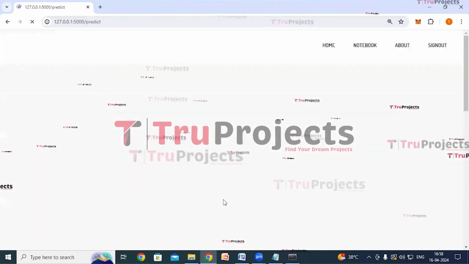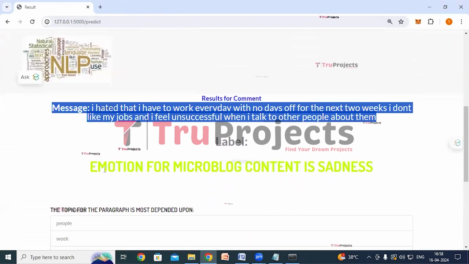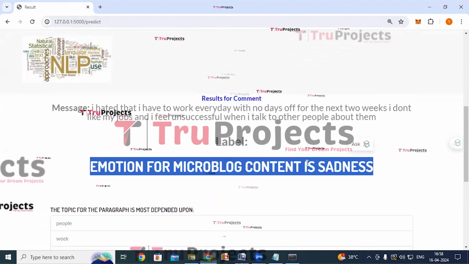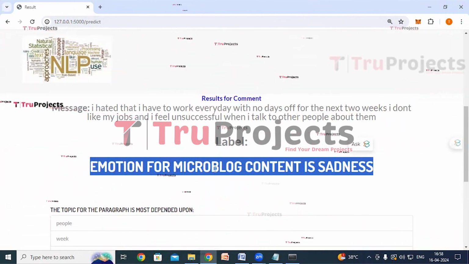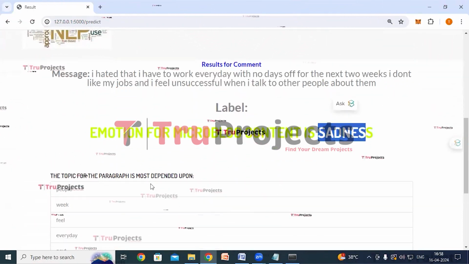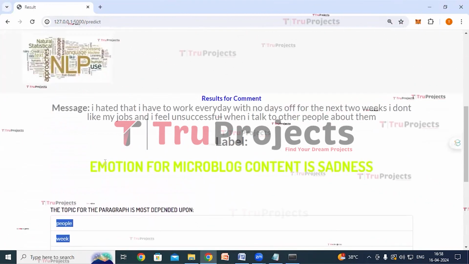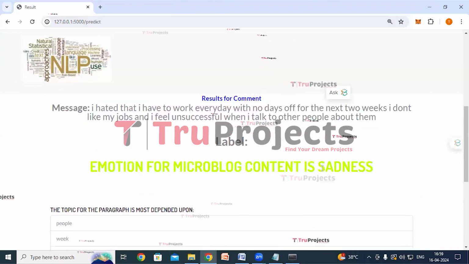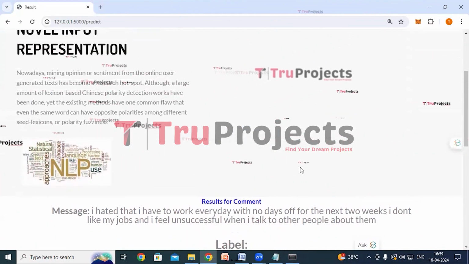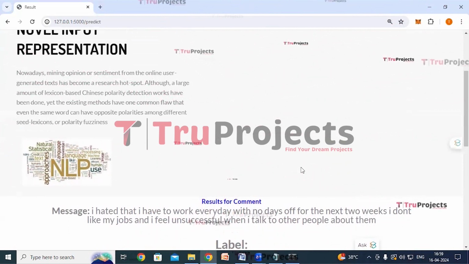Now click on the submit button. So here we can see the label, that is, emotion for microblog content is sadness. So the application has detected the emotion in this message as sad. And here we can see the words based on which the application has detected the emotion in this message as sadness. So in this way, we have to enter any message from the test cases and get the detection of the emotions.